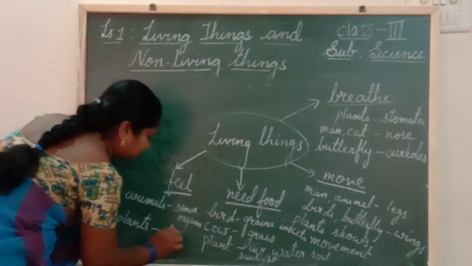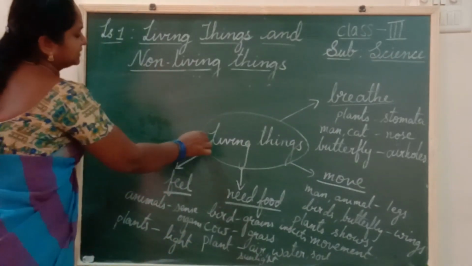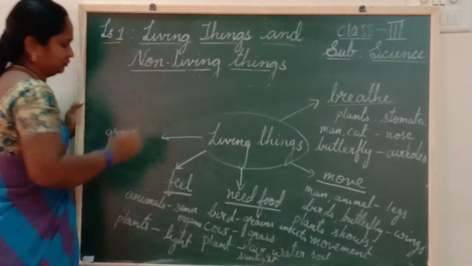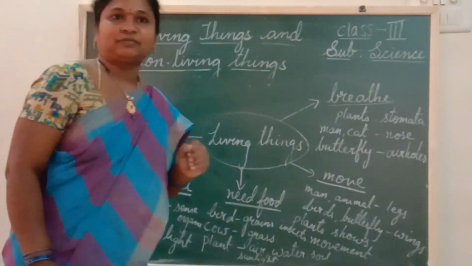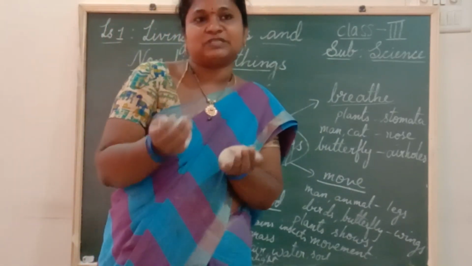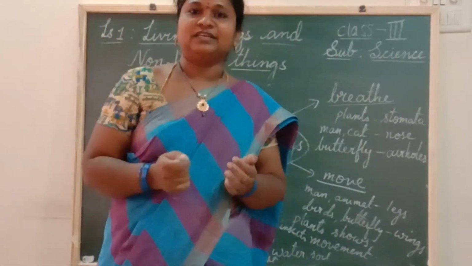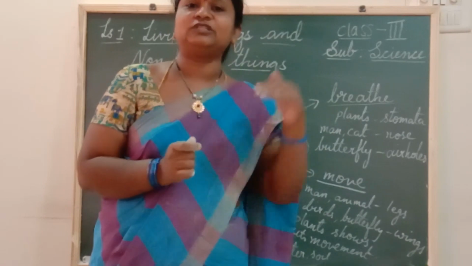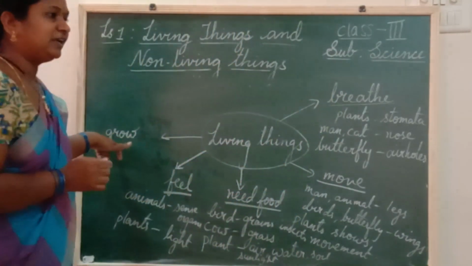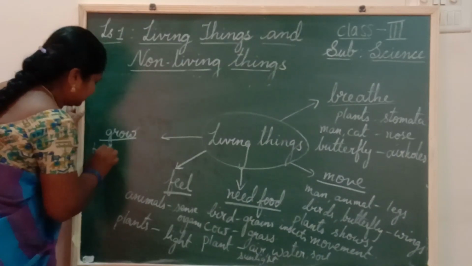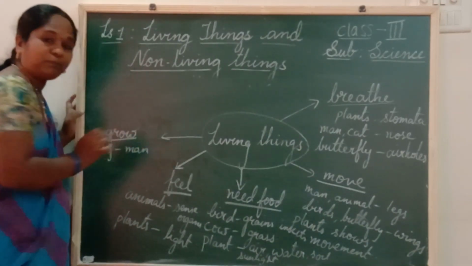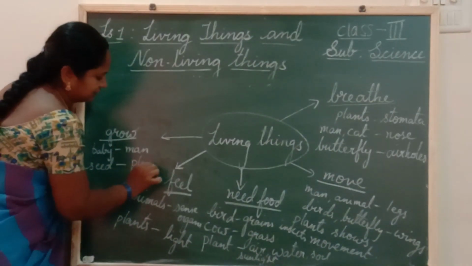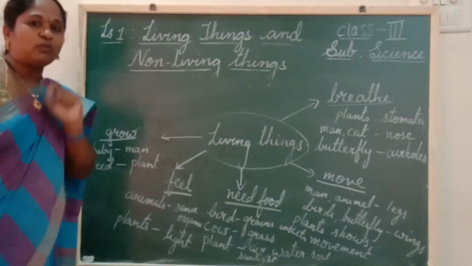Okay, children. And next, living things grow. How do they grow? Yes, from a small baby to a big man. Yes, human beings. A small kitten grows up into a cat. A small puppy grows up into a dog. In this way, they grow. So, baby into man. Then what about a plant? Plant grows from seed. Seed to plant.